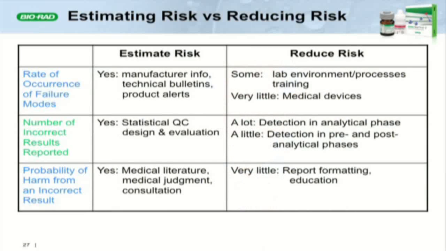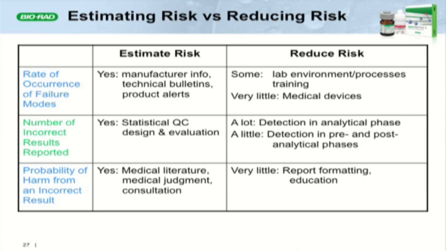For the probability of harm from an incorrect result, again, we have very little opportunity to reduce risk there. Now, we certainly are all about trying, to the best of our ability, to inform and educate our clinical customers about how to make best use of the correct results that we're giving them, right?